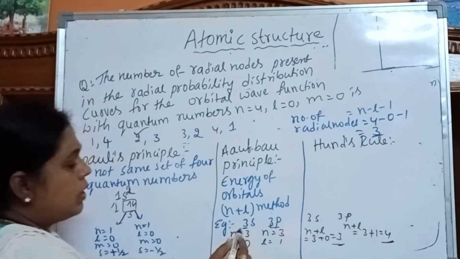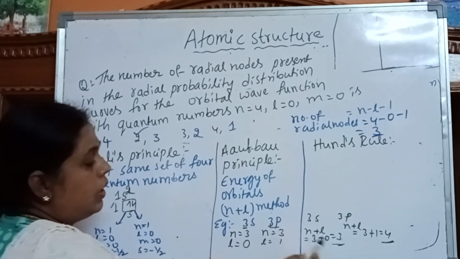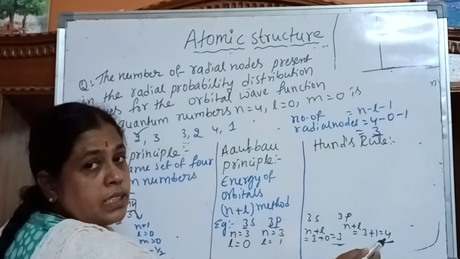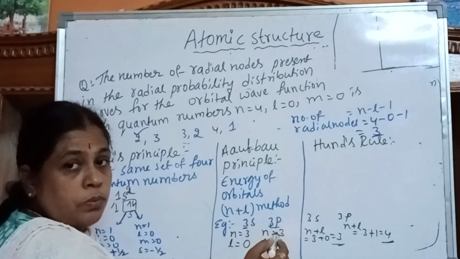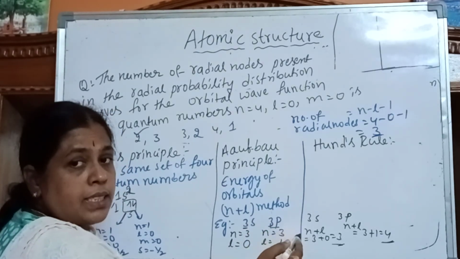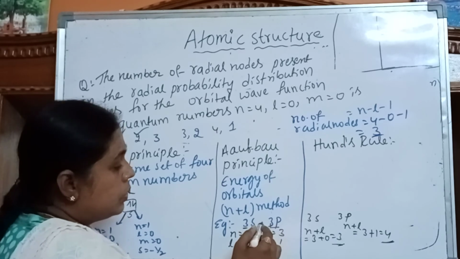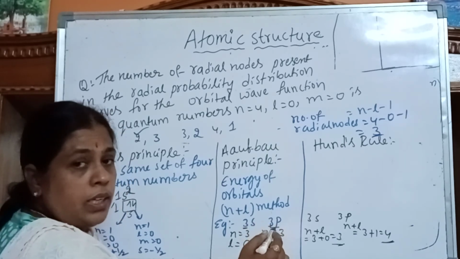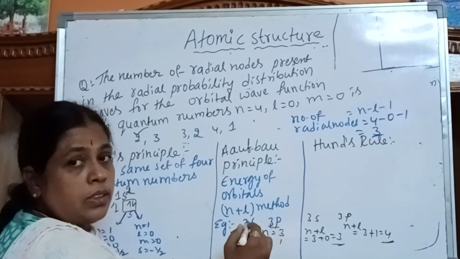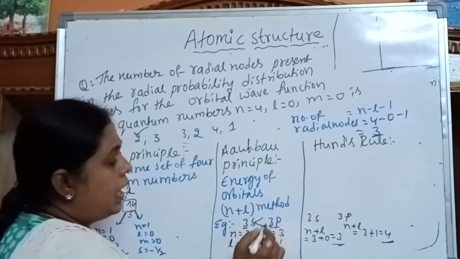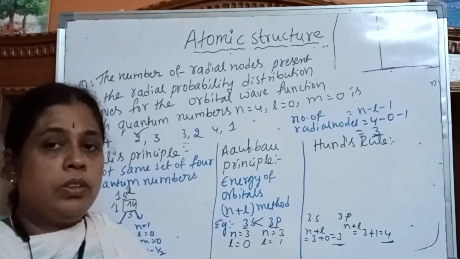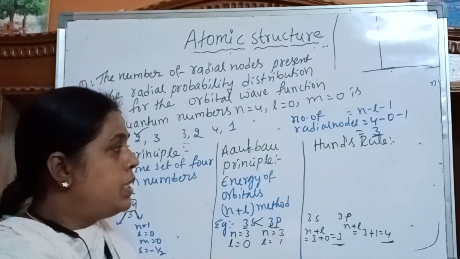So among 3s and 3p, which one has more n plus L value? The 3p orbital. So which one has more energy? The 3p orbital has more energy. This is the Aufbau principle.